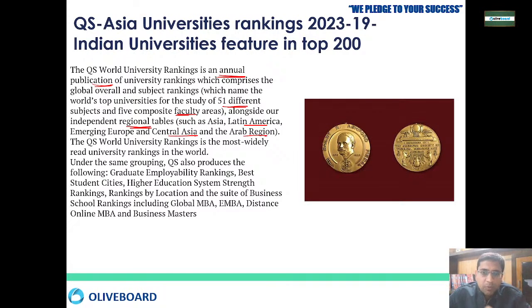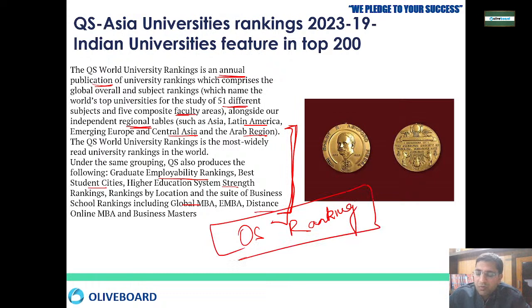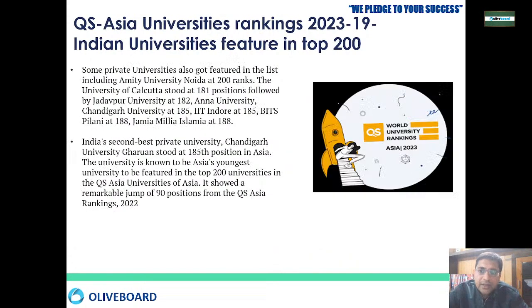Under the same grouping, they produce lists regarding the graduate employability ranking, then best student cities rating, then higher education system strength ranking, then ranking by location, the business suite rankings, and the global MBA and distance online MBA. So they provide all these rankings. This QS ranking is very important because it is a highly qualitative ranking that any institution is providing. It shows the popularity of any institution and the quality of the courses that any university is providing.